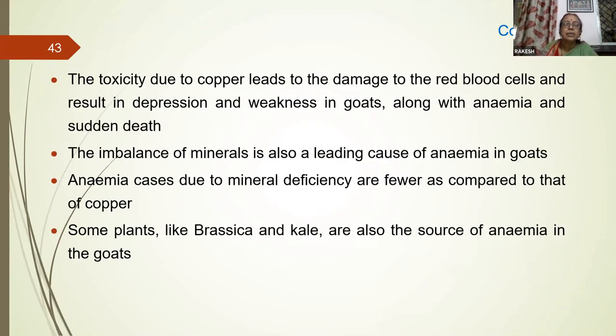The toxicity due to copper leads to damage to the red blood cells and results in depression and weakness in the goats, along with anemia and sudden death. The imbalance of minerals is also a cause of anemia in the goats. Anemia due to mineral deficiency is fewer as compared to that of copper. Some plants like brassica and kale are very toxic. They cause anemia in the goats when they are left for grazing.